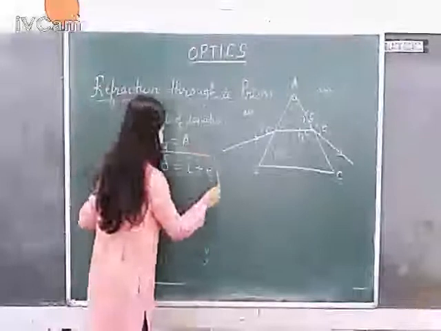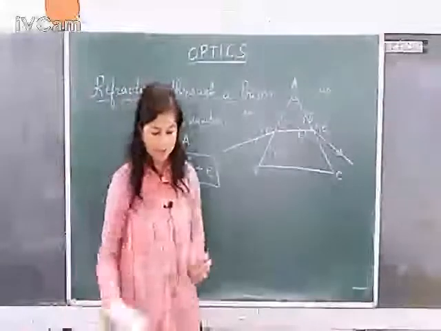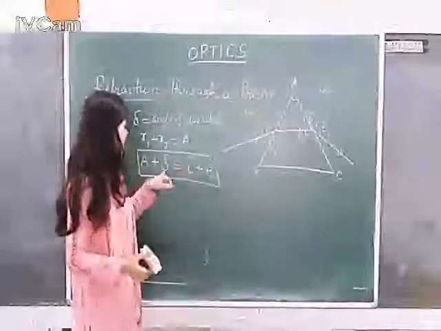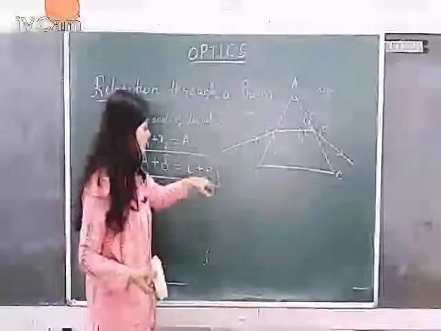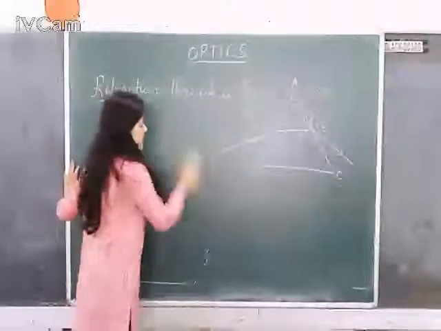So this has to be remembered when we go for further derivations, alright? So this is how the four angles are related. Angle of prism plus angle of deviation will be equal to angle of incidence plus angle of emergence. Alright. Now let's proceed further